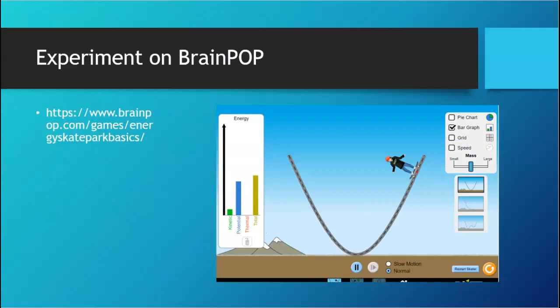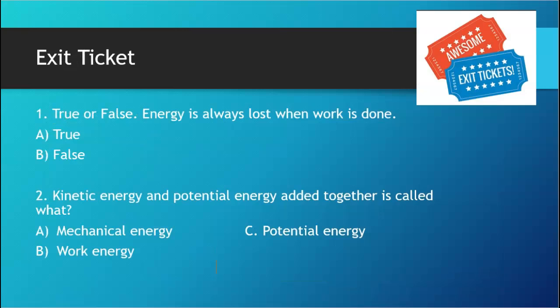So what I wanted you to understand about this is to see how mass changes the energy and that the potential and kinetic energy stays the same. You're not gaining or losing any once you have made your different mass.